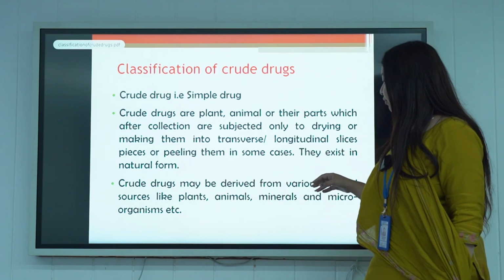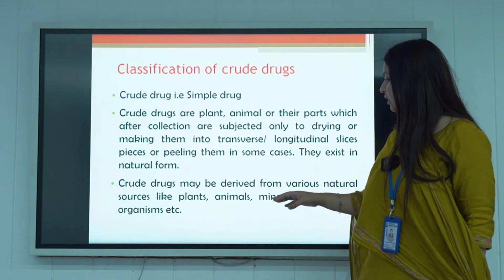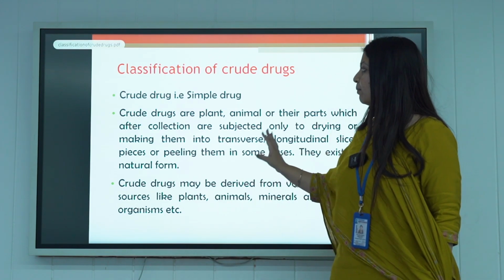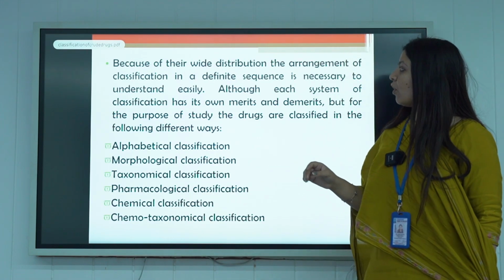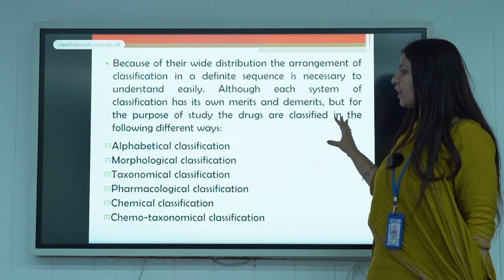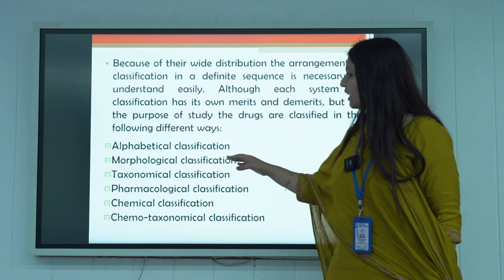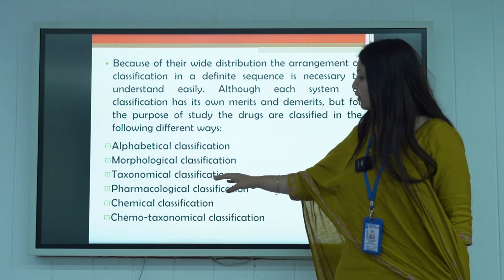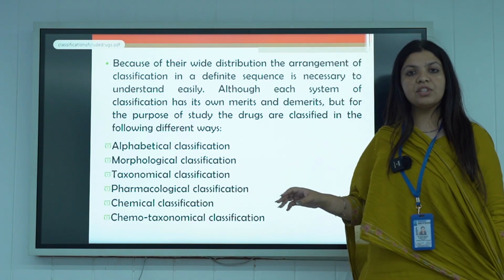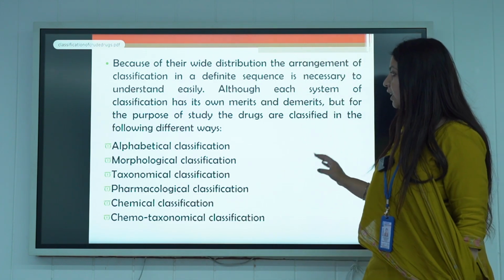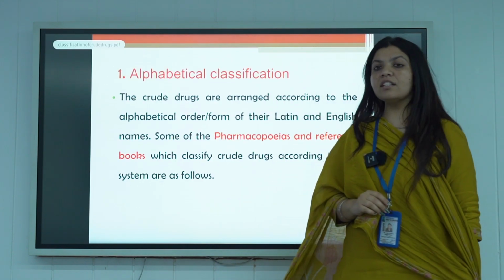Crude drugs may be derived from various natural resources. For example, it can be plants, animals, minerals, or microorganisms. Because of the wide distribution of the drugs, they are classified in different ways: alphabetical classification, morphological classification, taxonomical classification, pharmacological classification, chemical classification, and chemotaxonomical classification. We'll discuss one by one.